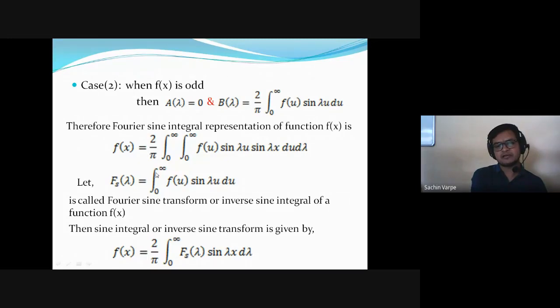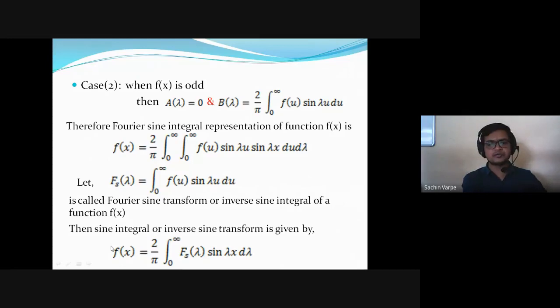That function of lambda we denote by capital F of lambda, and as it corresponds to the sine integral, it is denoted by Fs of lambda. That suffix s denotes the sine transform, remember. When I substitute this Fs of lambda, I get f of x equal to 2 by pi integral from 0 to infinity Fs of lambda sine lambda x d lambda.